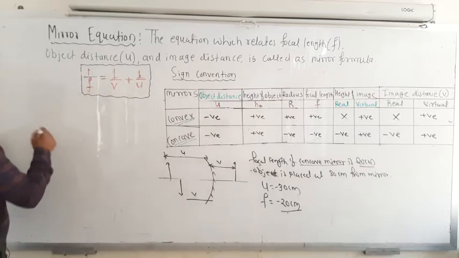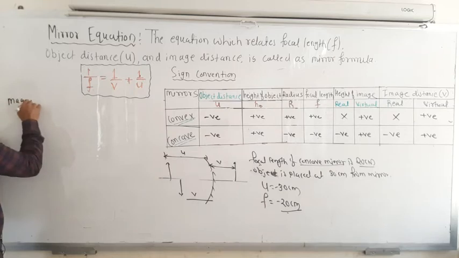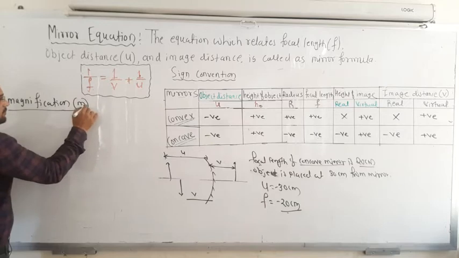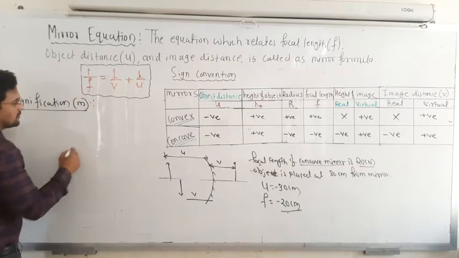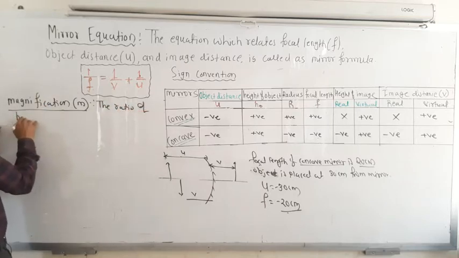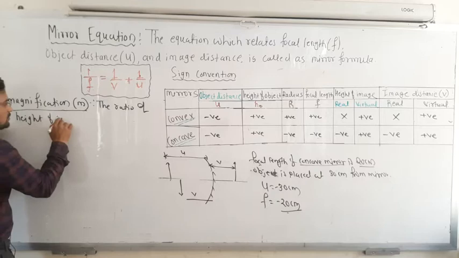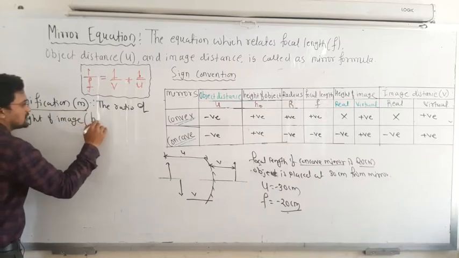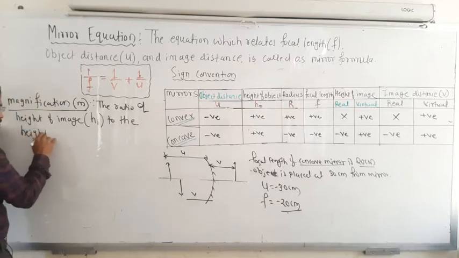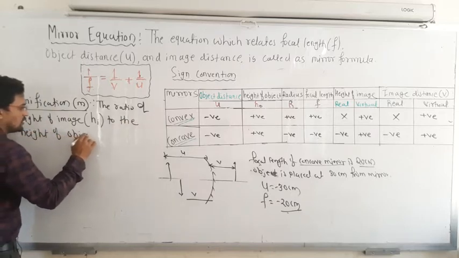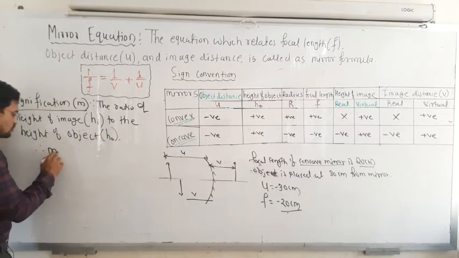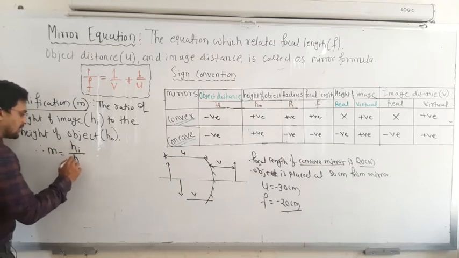Next concept is magnification. It is represented by M, and it is nothing but the ratio of the height of the image, that is HI, to the height of the object, that is HO. So M is equal to HI divided by HO.